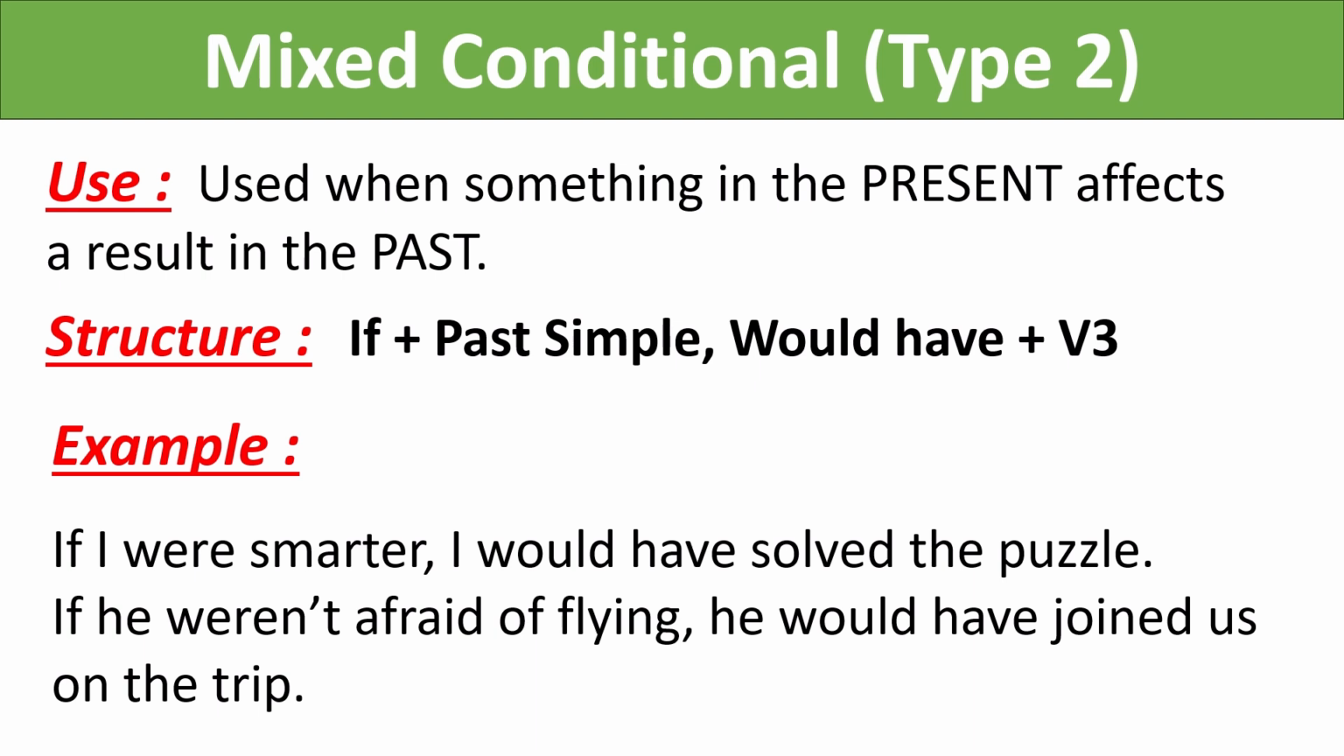And another example is, if he weren't afraid of flying, he would have joined us on the trip. He's afraid now, so he didn't join us in the past. Remember, this one is the opposite, the condition is now, but the result is in the past.